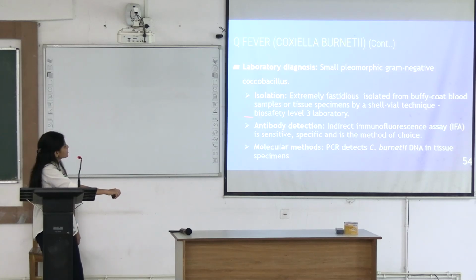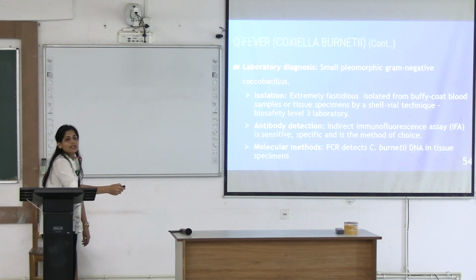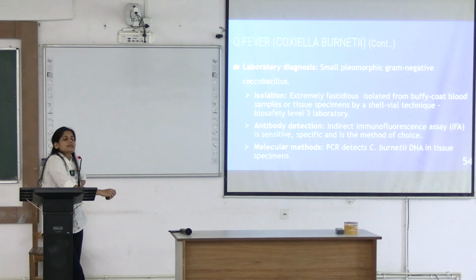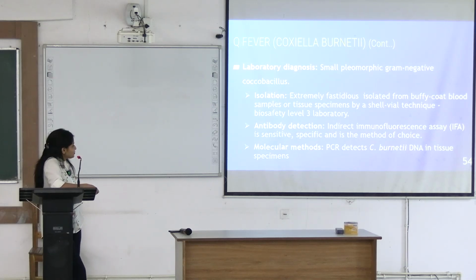So where do you process this? In a biosafety level 3 laboratory. What is a biosafety level 3 laboratory? Wherever airborne transmission is present and the organism has a higher mortality rate. What is a good example for BSL-3 laboratory other than this? Very common example, Mycobacterium tuberculosis. Also, coronavirus. You had to process it in which laboratory? Biosafety level 3 laboratory. Okay.